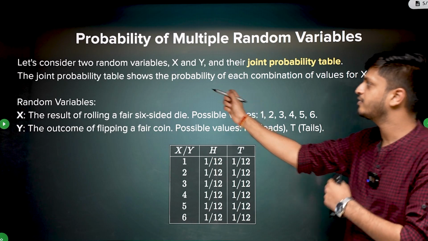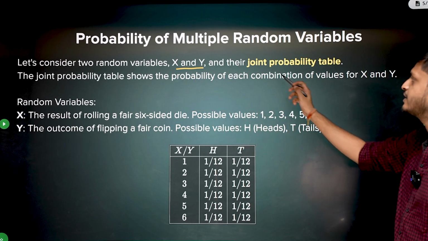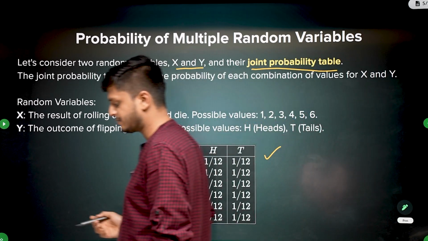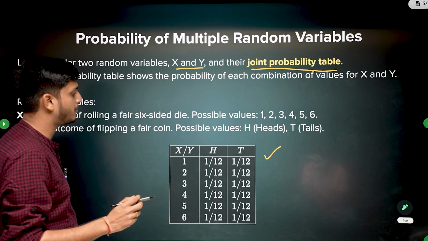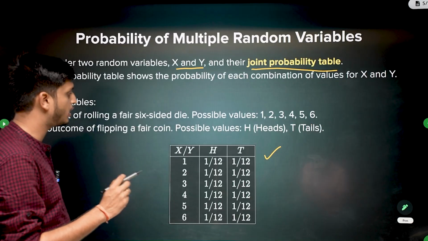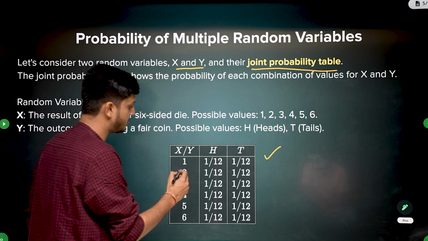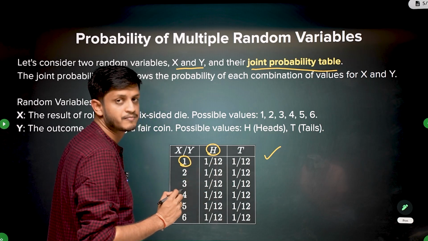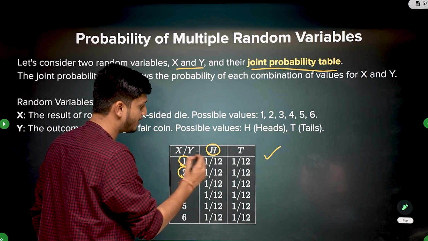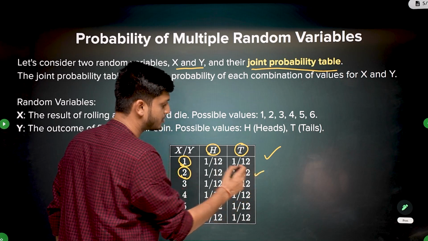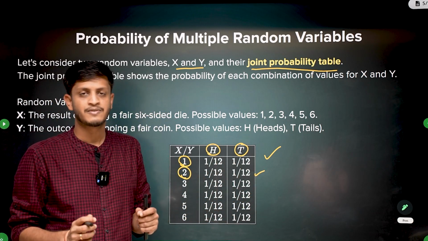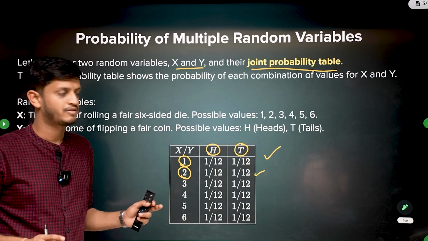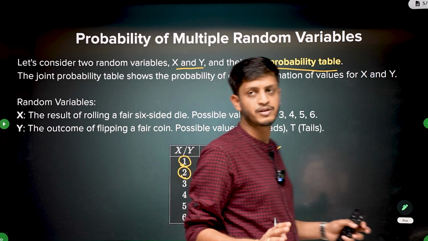So let's consider two random variables X and Y and their joint probability table. This is called a joint probability table. What does it mean? A joint probability table will always contain joint probability values. So the probability of X being 1 and Y being heads is 1 by 12. The probability of X being 2 and Y being tails is 1 by 12. So this is what a joint probability table means: basically writing all possible joint probability values for all random variables. It will have all the values possible.